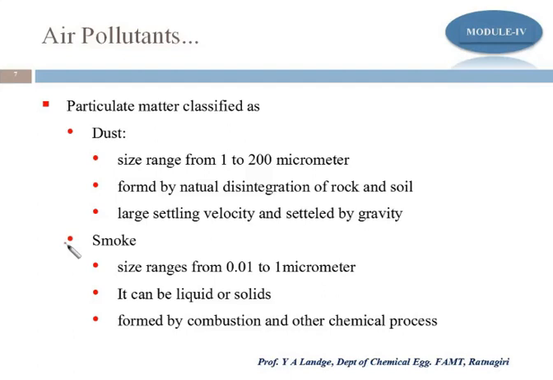If this is the size, then we call it smoke, meaning a smaller size than dust. It can be in the form of liquid or solid, formed by combustion and other chemical processes. Especially, smoke is formed by the combustion of coal.